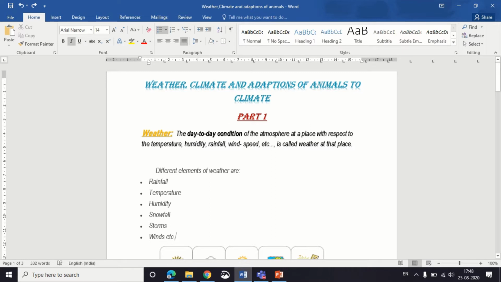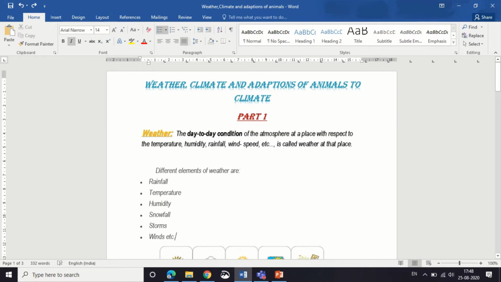First comes weather. The weather of a place can be defined as the measure of its daily atmospheric conditions, like the day-to-day condition of the atmosphere at a place with respect to the temperature, humidity, rainfall, wind speed, etc. is called weather at that place.